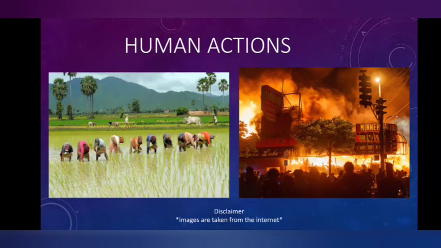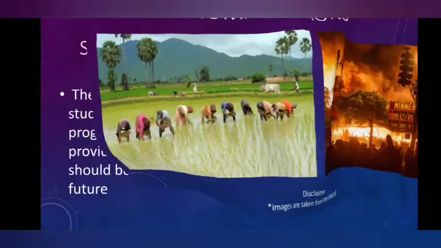You can see in this picture, in these pictures we can see the collective human action, some consequence. You can see here people are collectively, they come together and doing the farming work. And the other one you can see there is the picture of a riot. The people set everything ablaze. So these are the consequences of human action.